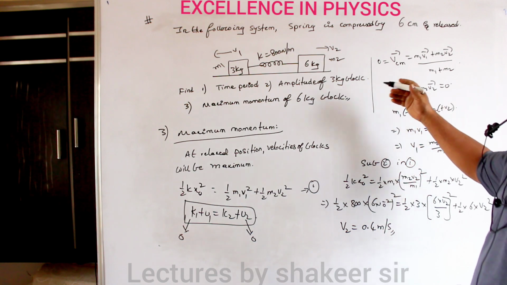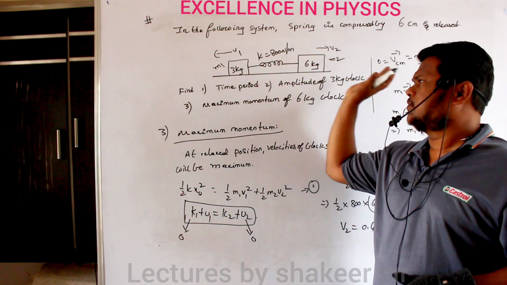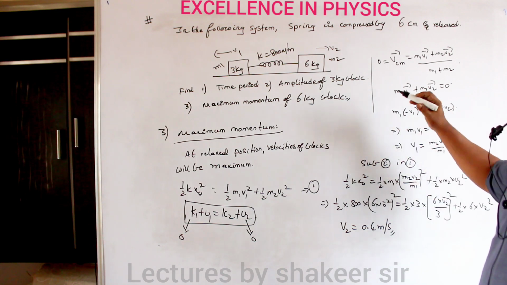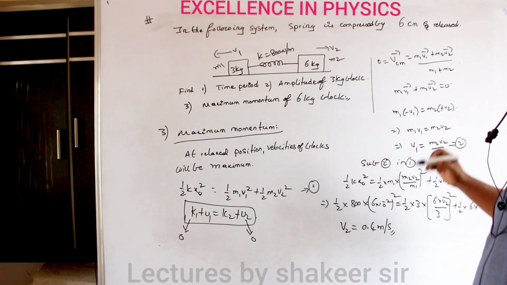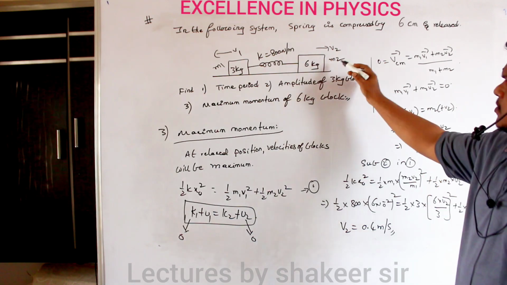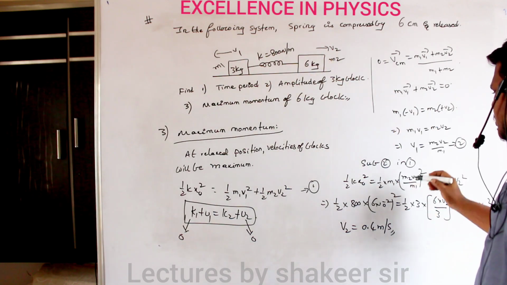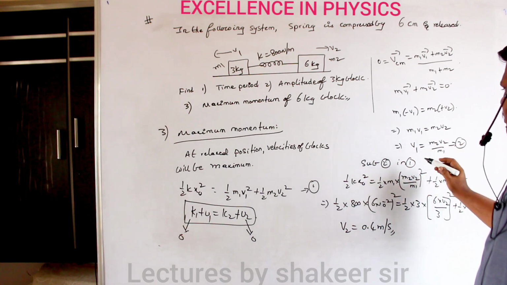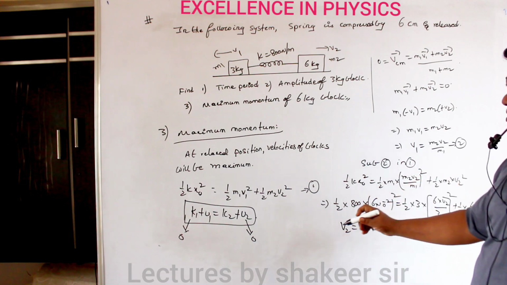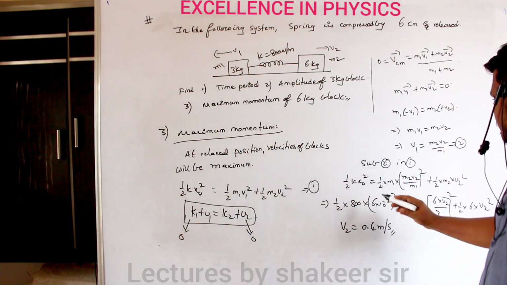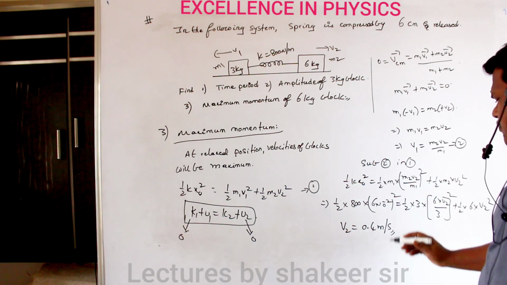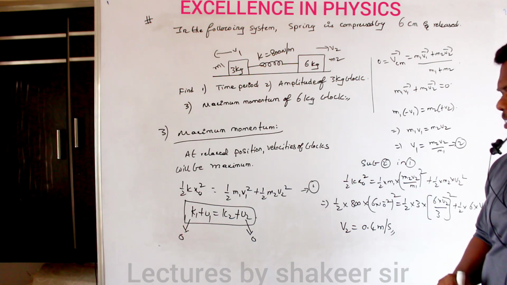Therefore the velocity of one body is in one direction and the velocity of the other body is in the opposite direction. If I take the velocity of the 3 kg body to be negative, then the velocity of the 6 kg body will be positive. I want the velocity of the mass m2, that is the 6 kg body, so I will write the equation for v1. v1 is equal to m2 v2 divided by m1. Substituting this in the first relation, I get v2 equal to 0.4 meters per second. Are you able to understand?